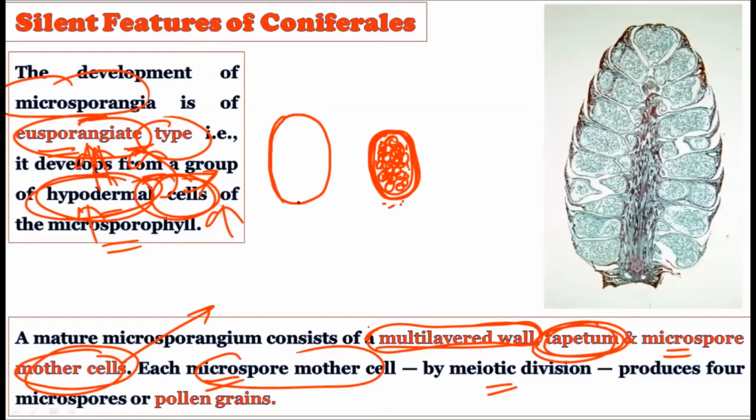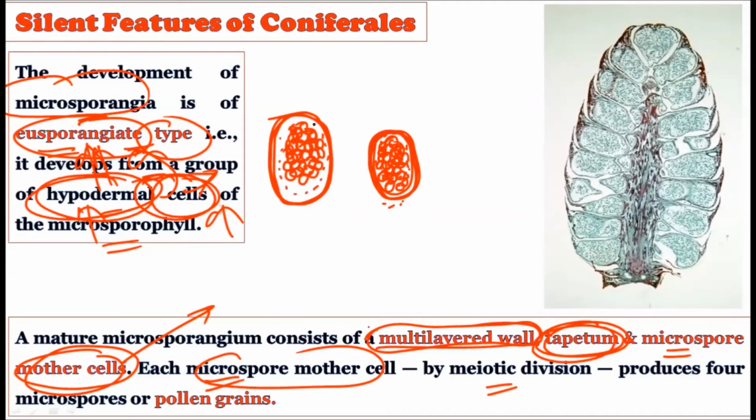The outer layer is the multi-layered microsporangium wall. Inside it there is a mass of cells like this, and these are called the microspore mother cells. Then we have the tapetum.